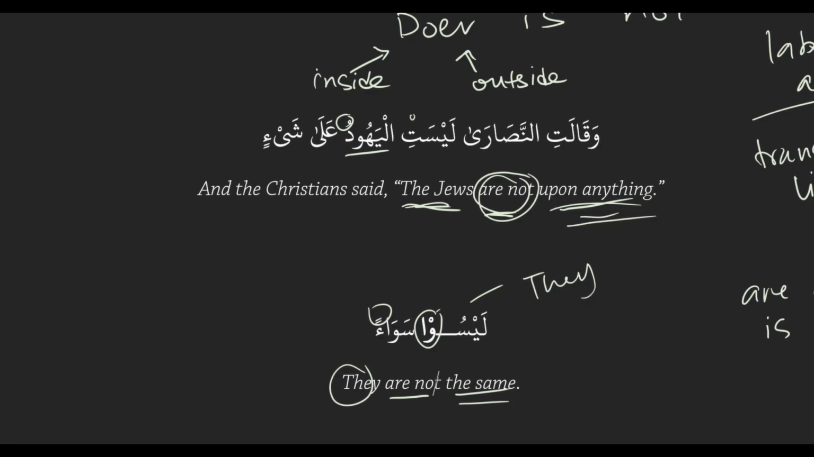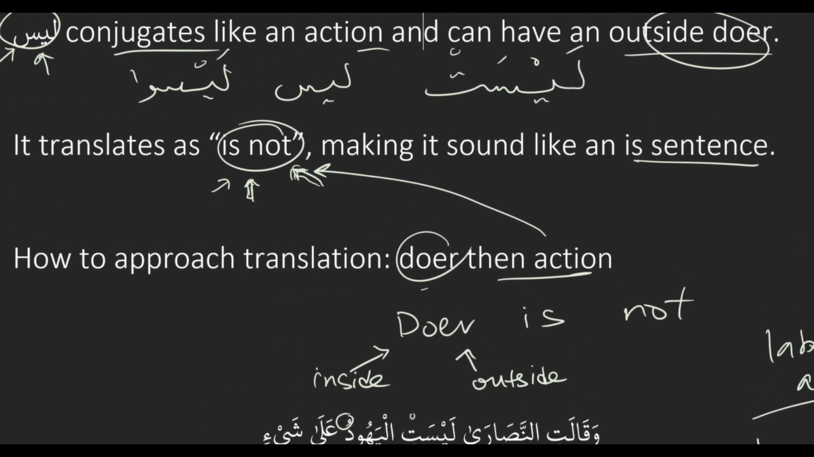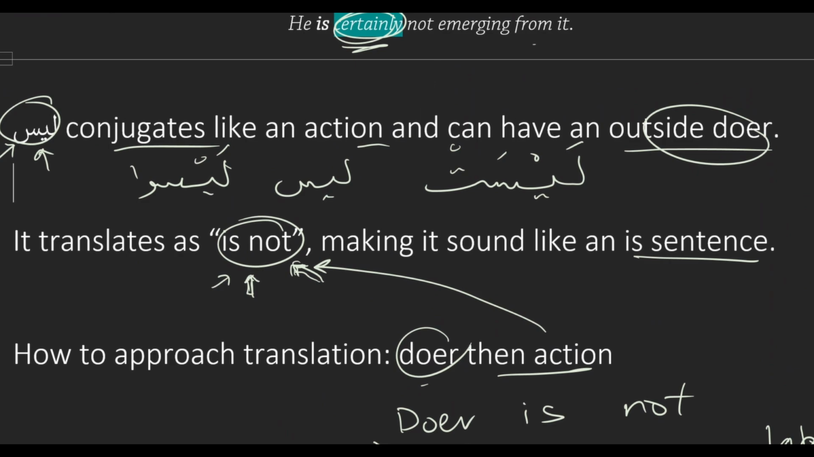Okay. So laysa looks like an action. Acts like an action, right? It can have embedded doers and outside doers, but it translates as is not or are not. Okay. And then when we see laysa in translation, we'll start with the doer, whether it's embedded or outside, and then we'll translate the is not or the are not.